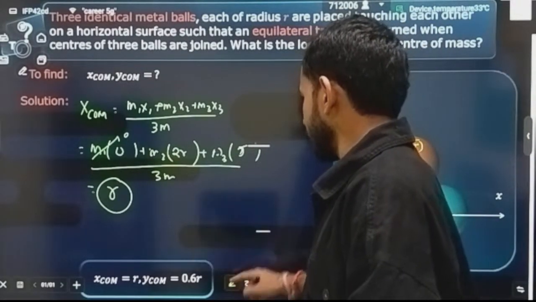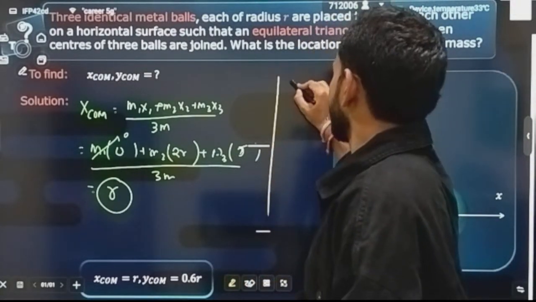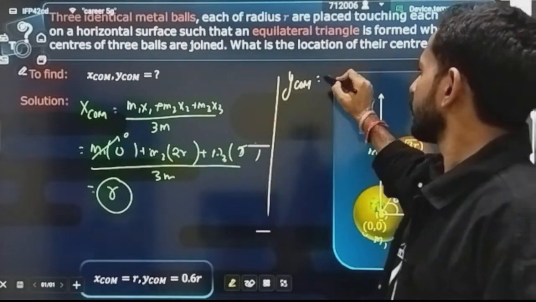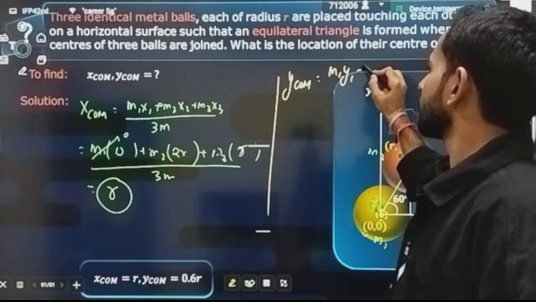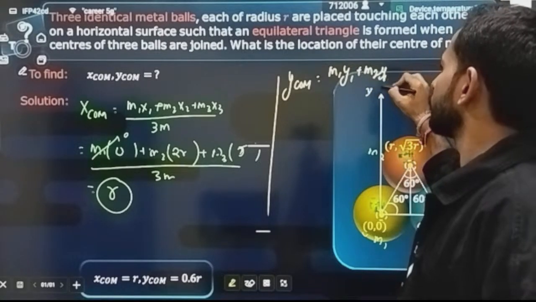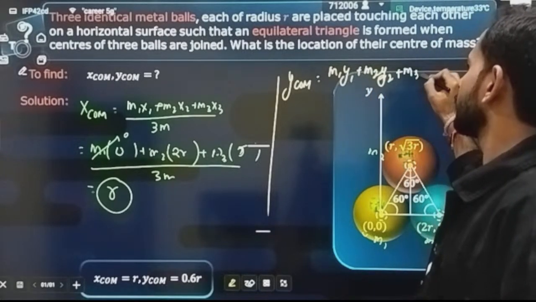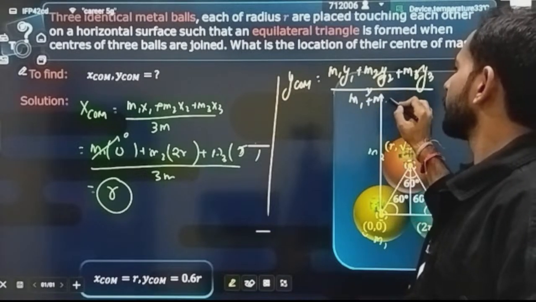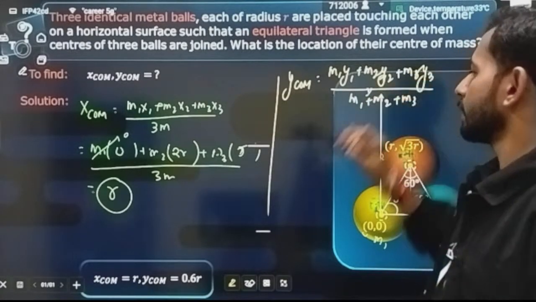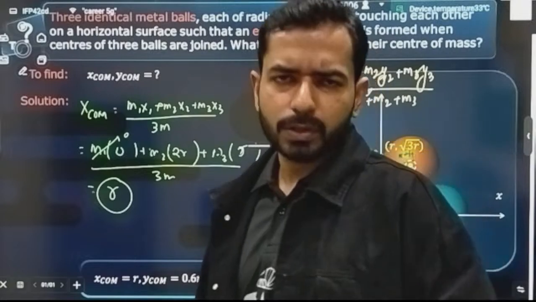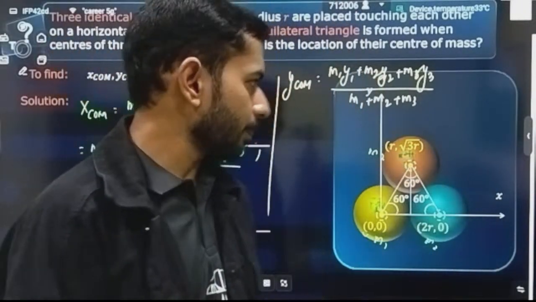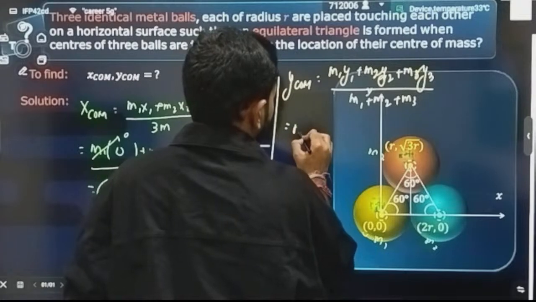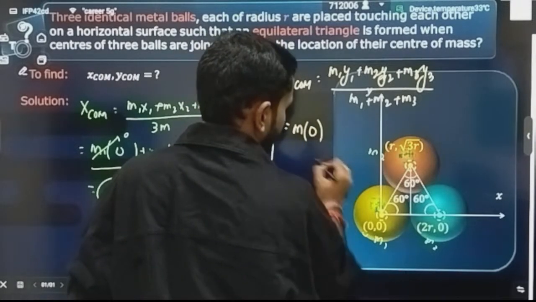Now come to the y position. How can you calculate the y center of mass? The formula you will be writing is m1 y1 plus m2 y2 plus m3 y3 divided by m1 plus m2 plus m3. Correct? That means the total mass is 3m. Very good. Now for the first mass, what is the y position? It will become 0.